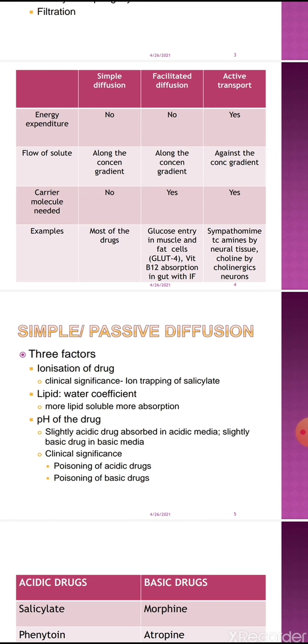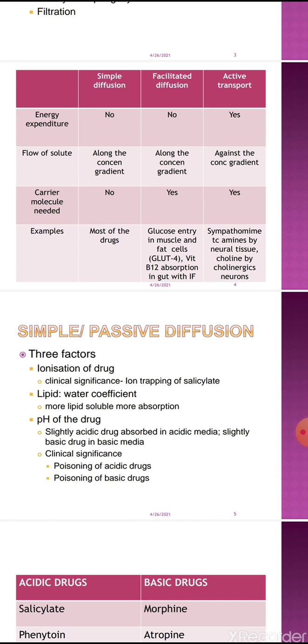When the aspirin drug is ionized, it cannot cross the biological membrane. It is trapped inside the gastric parietal cell. And this ionized molecule of aspirin is a gastrotoxic drug and causes irritation. This phenomenon is called ion trapping of salicylate.